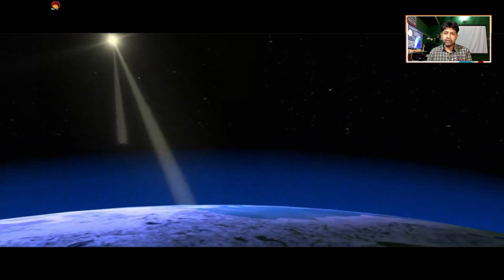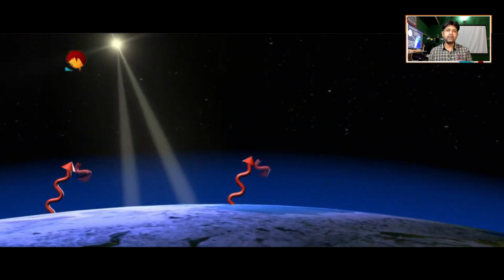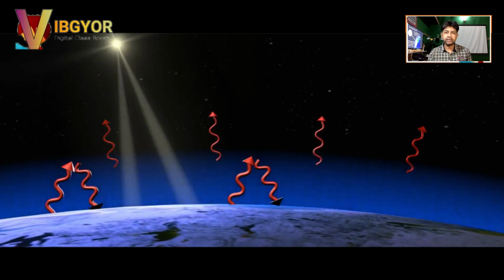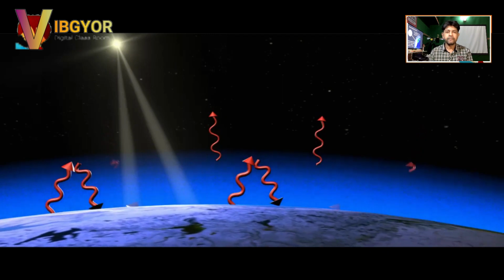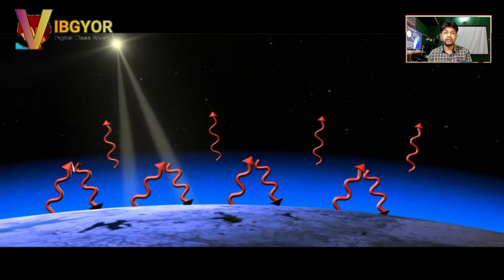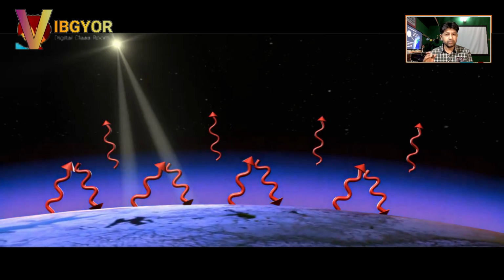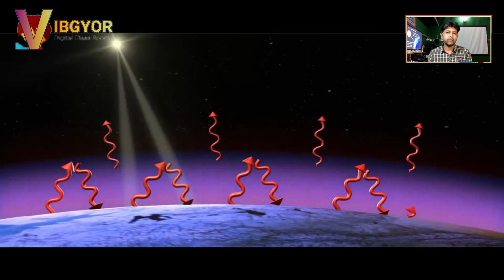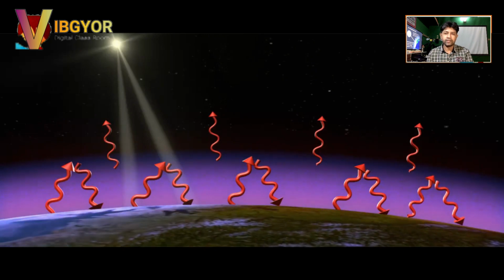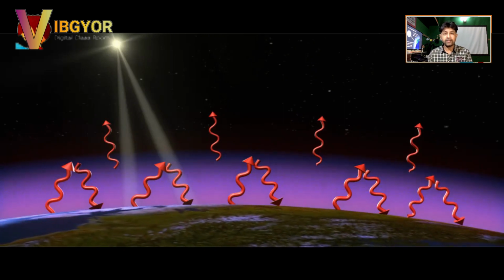Okay, and during night what happens? The heat which is absorbed by the earth is radiated, that is, reflected back. Only some percentage of heat is allowed to go outside the earth, but some percentage of heat is trapped inside the earth. So as a result, what happens?